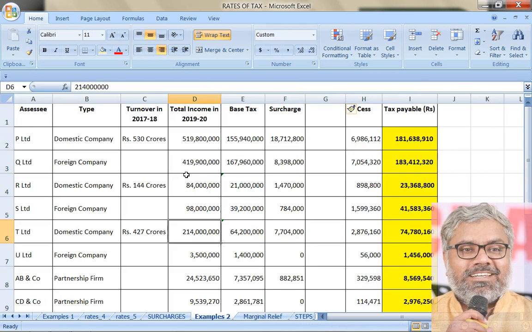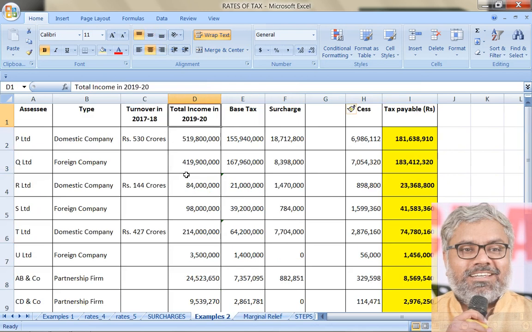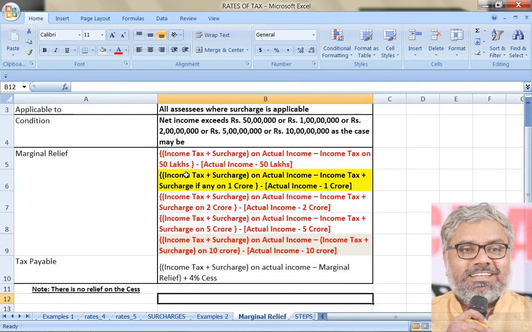So the point to note is where the marginal relief will be introduced, if at all. There is to be another column here, though in all these cases marginal relief was not applicable, so don't worry about the cases you have done. Those are cases intentionally given without marginal relief. But if marginal relief is applicable, where would it be? It would be after base tax plus surcharge is added, but before cess is added. Here marginal relief should be given as a deduction. It should reduce from this base tax plus surcharge: base tax plus surcharge minus marginal relief plus cess. That is how the final calculation will happen.